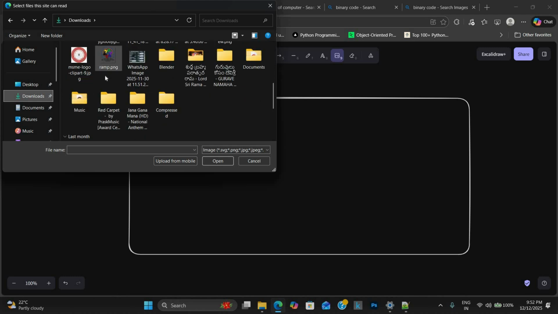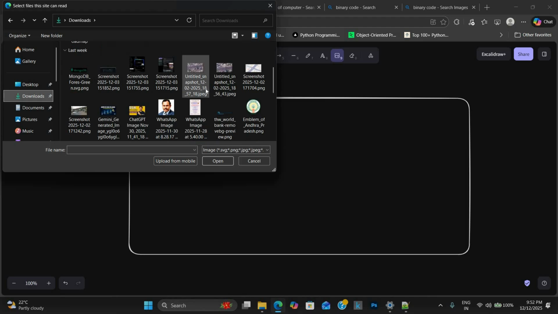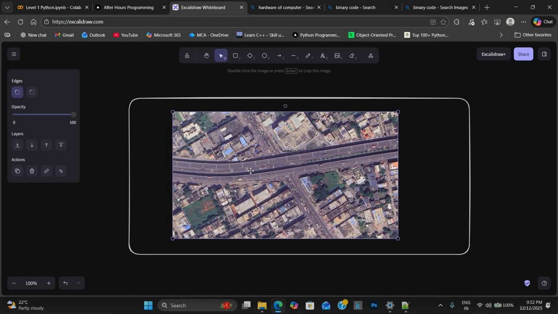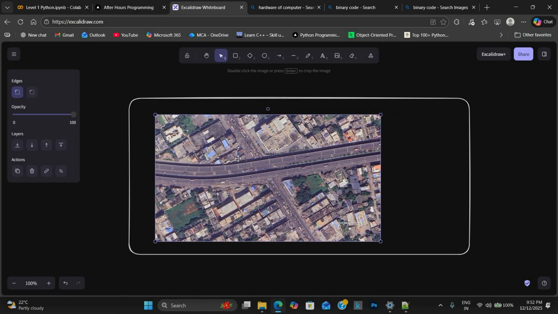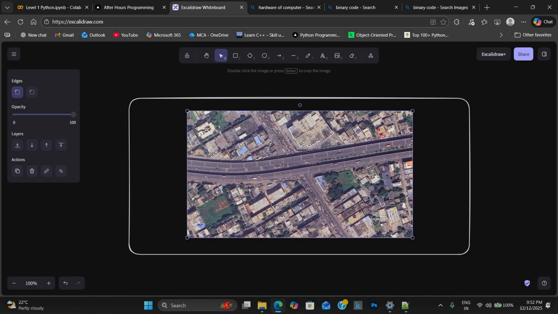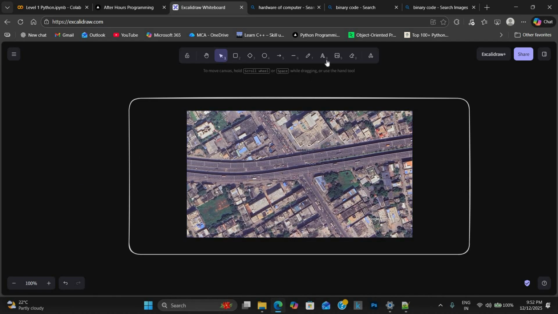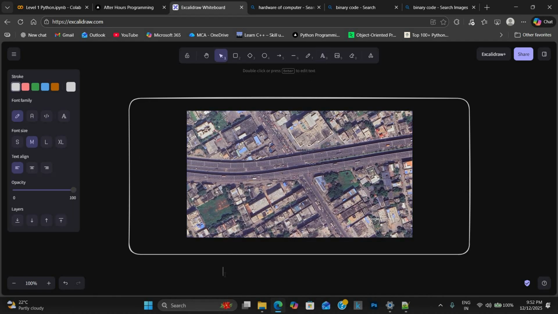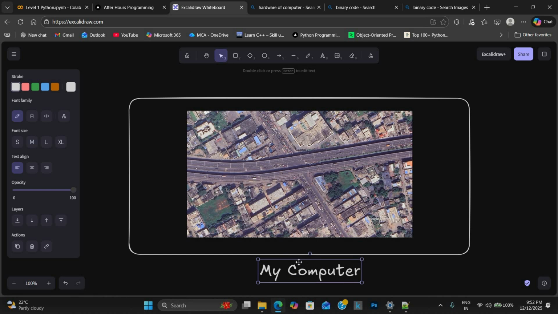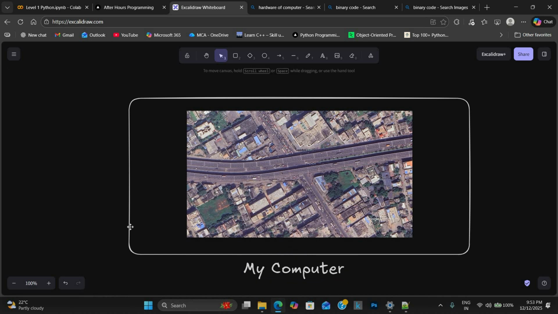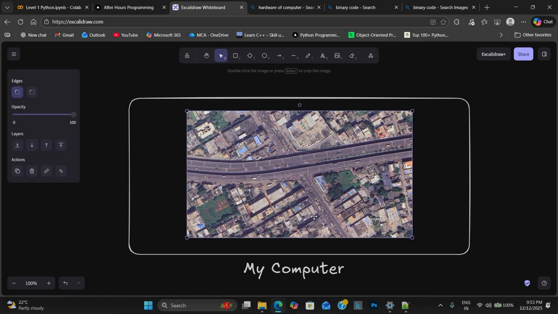So here I have an image, some random image of Google Maps. Now we are storing the image in this computer. To identify this, we will give it the name my computer. So in my computer, we are storing this image.